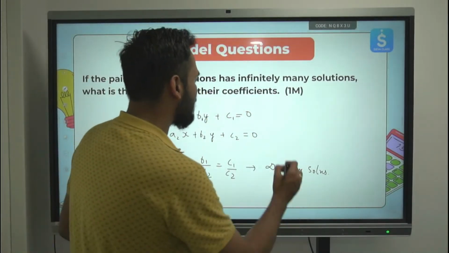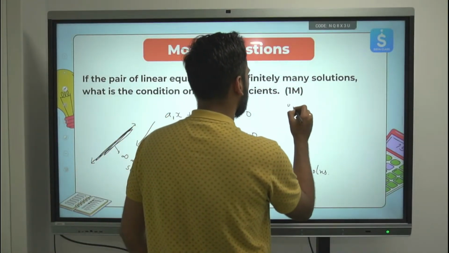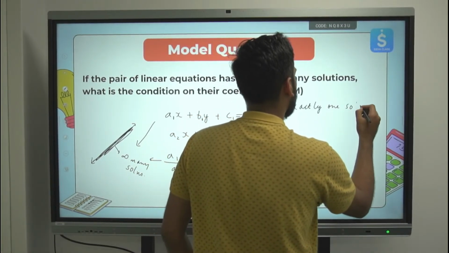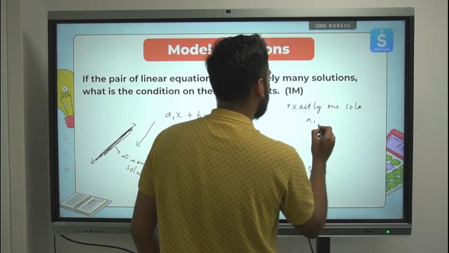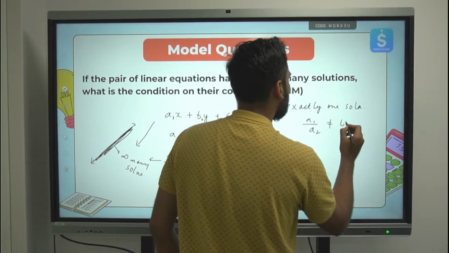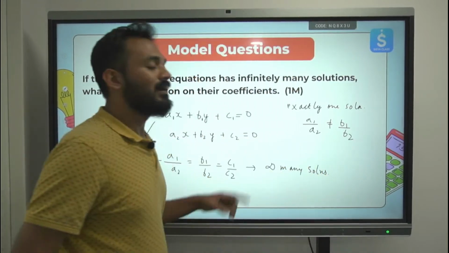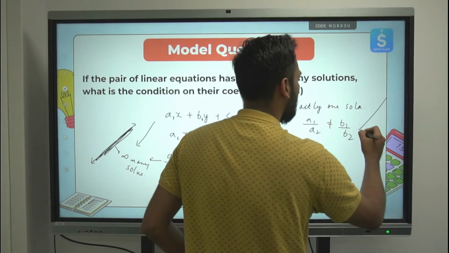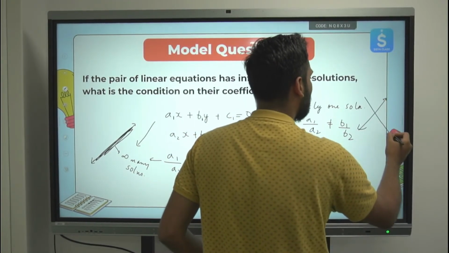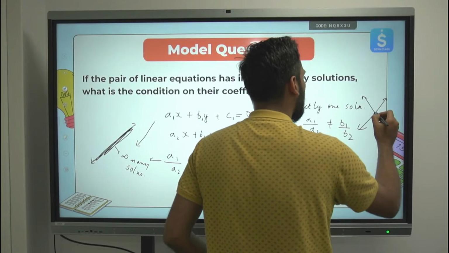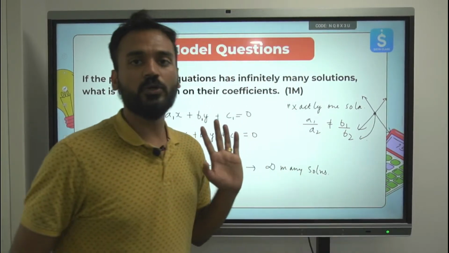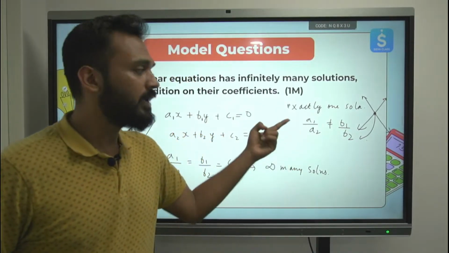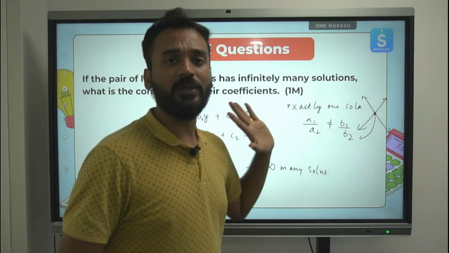Okay. Next condition, for exactly one solution. The condition is a1 by a2 should not be equal to b1 by b2. This is the condition for exactly one solution, and this is how the graph will look like. If you have one line like this, the other line will be like this, and they will intersect only and only at one point. One solution you will get. The relation between the coefficients is this: a1 by a2 should not be equal to b1 by b2.